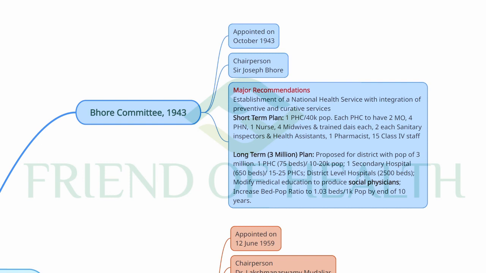But in the last AIAPGET 2020 or the UPSC 2020, if you see, statement type, assertion reasoning type and multiple option type questions are more, around 16 questions from statement type, 16 from assertion reasoning type, and also from the multiple option type. In multiple option type they can ask like 1 and 2, 1, 2, 3, 1, 2, 3, 4. You should know the whole concept, all the recommendations, the year of constitution and the chairperson name.